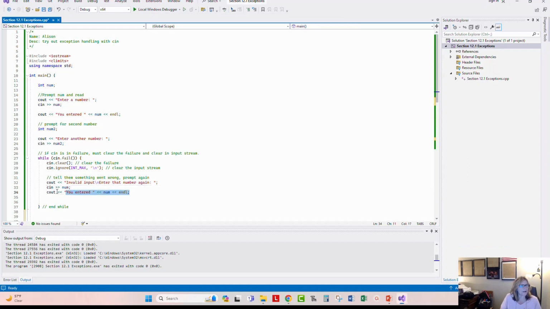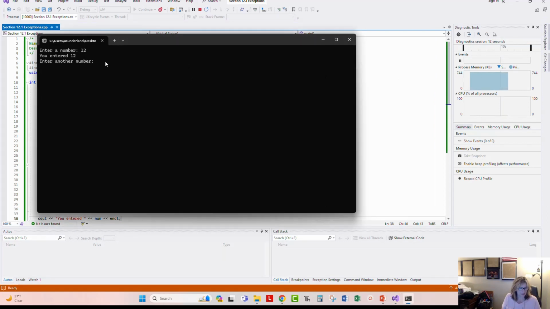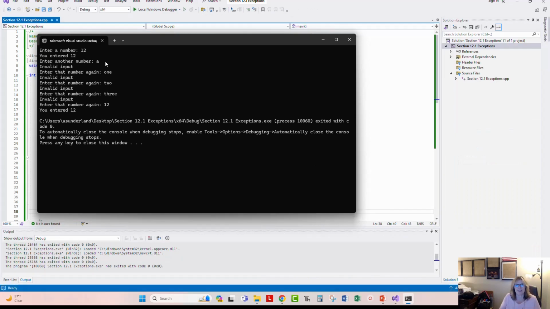All right, looking back on that, I think I'm going to move line 34 out of the loop, and I think I'm going to put that below the loop because as I was watching the video, I'm seeing that it is displaying 0 every time I keyed in something invalid. So this time I'm going to move the you got it right, this is what you entered, outside of the while loop. So this time when I key in something invalid, it just tells me that's invalid. 1, we'll say 2, 3, and then when I finally put something in, now it finally tells me that I got it right.